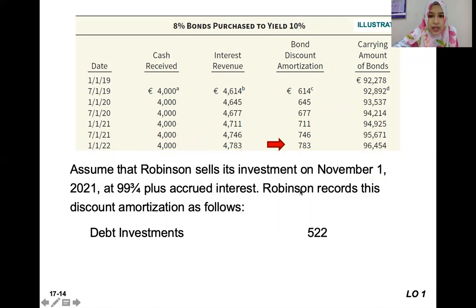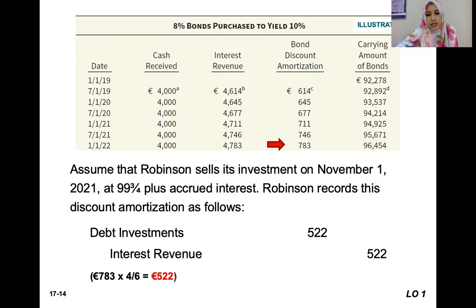So from 1st July 2021 until November 2021, July, August, September, October. So we have 4 months accrued interest that we need to account for discount amortization. So we take that 783, the total bond discount amortization, and we times it 4/6 months, to calculate the interest revenue for that period.